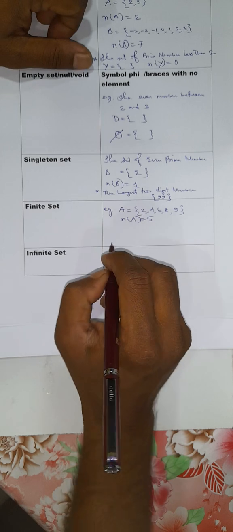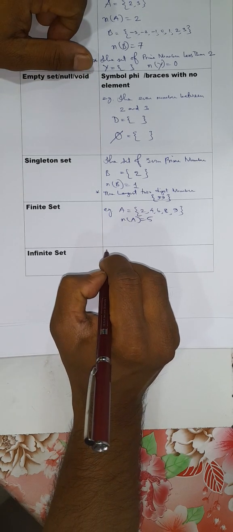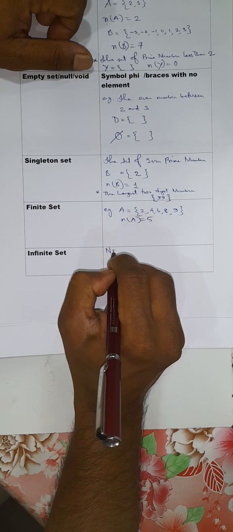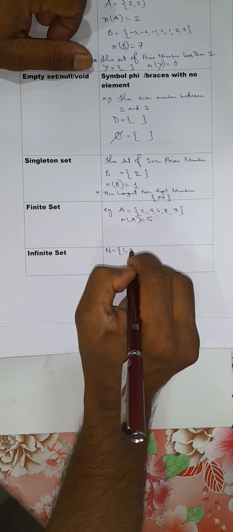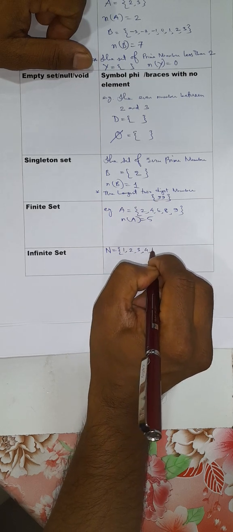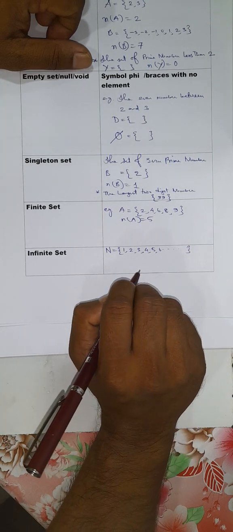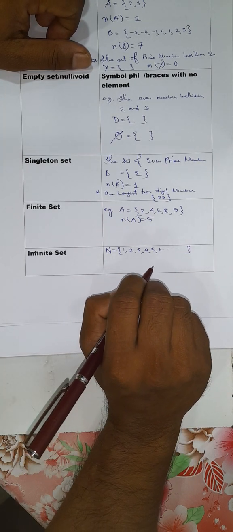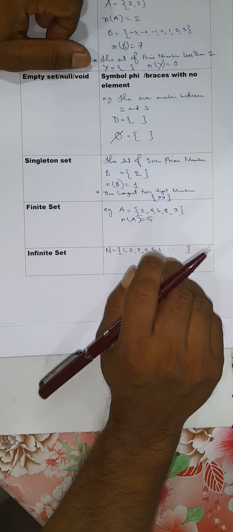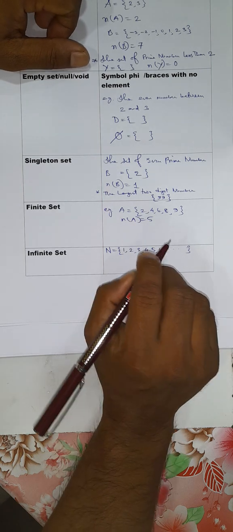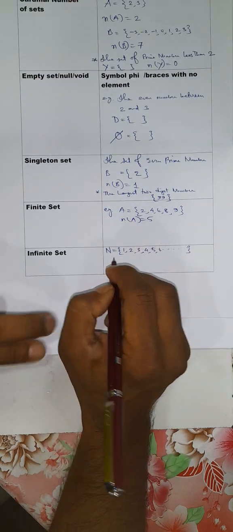Now infinite set. Say, for example, the set of natural numbers 1, 2, 3, 4, 5, 6, and so on. There are infinitely many natural numbers. This set is called an infinite set.